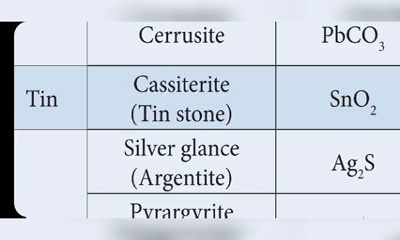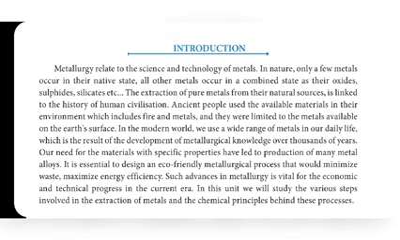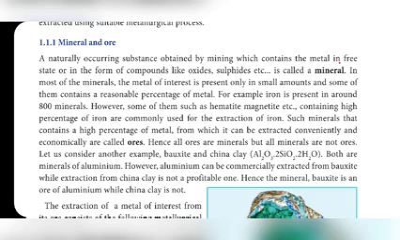Argentite, ruby silver, horn silver, stephanite and proustite. Argentite formula Ag2S. Pyrargyrite or ruby silver, the formula is Ag3SbS3. And chlorargyrite, that is horn silver, means silver chloride AgCl. Stephanite, that is Ag5SbS4. And proustite, Ag3AsS3. These are the ores of silver.